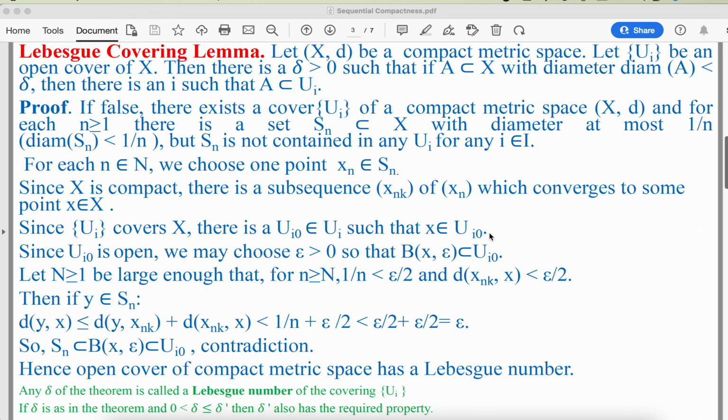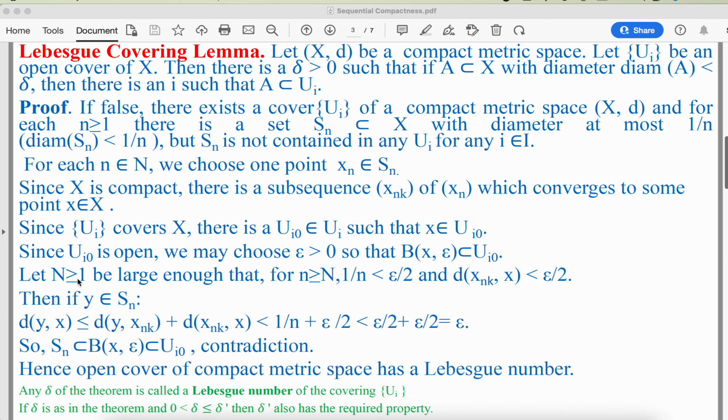But this Ui naught is open because it is a member of the open cover. So we can choose epsilon greater than 0 so that the open ball centered at x with radius epsilon is contained in this member of the open cover.